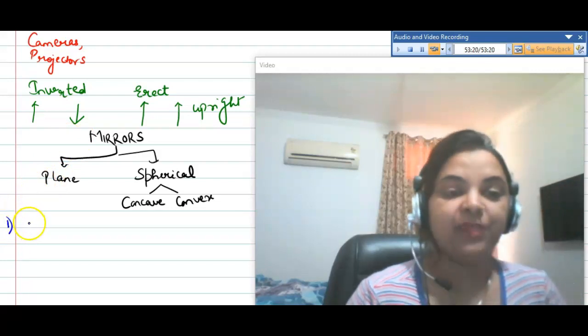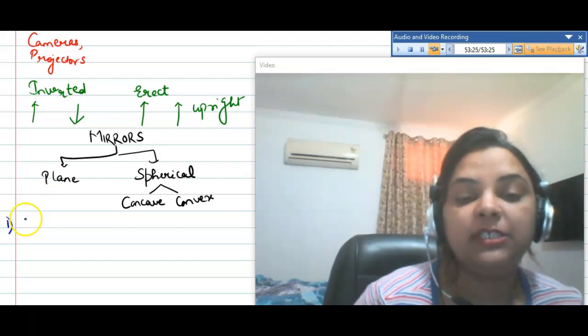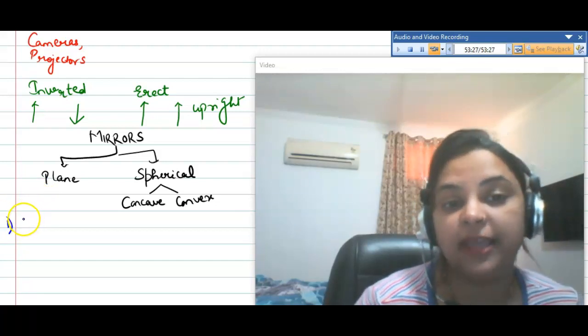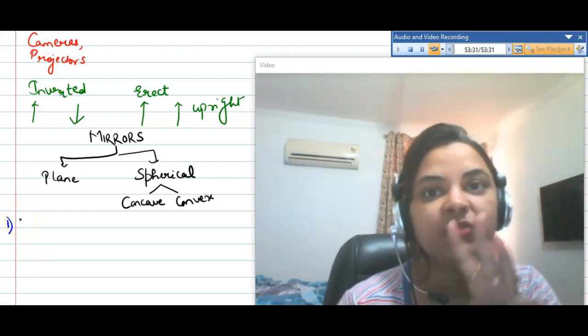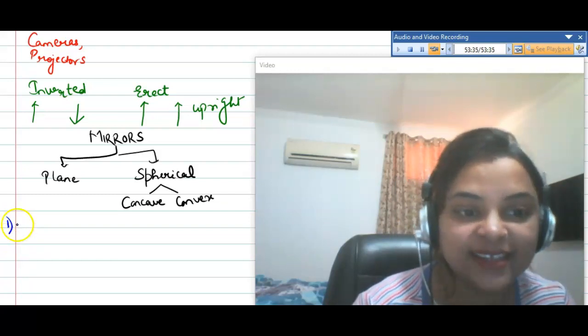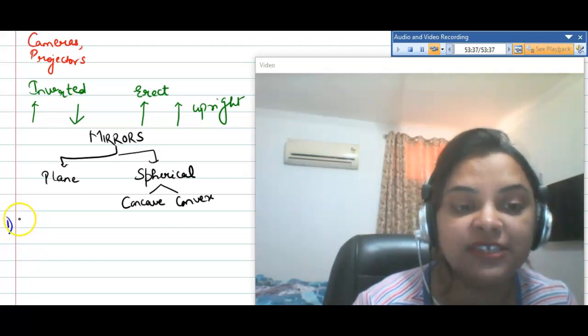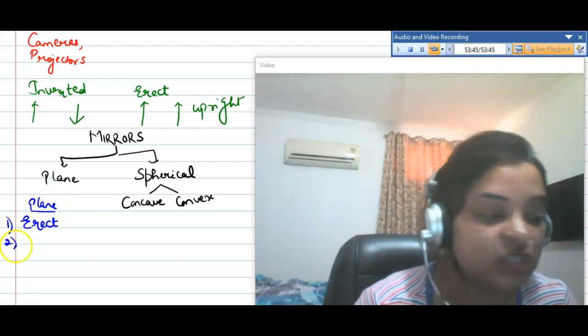Number one: what kind of image is formed, inverted or erect? Erect means the way you look is similar to the way your image looks. So obviously this is not inverted, it is erect. We can write: image formed by plane mirror is erect.